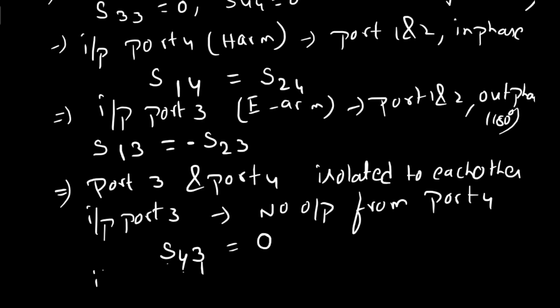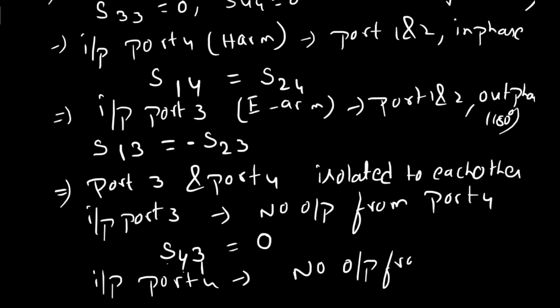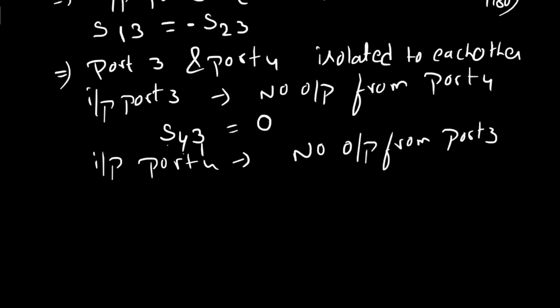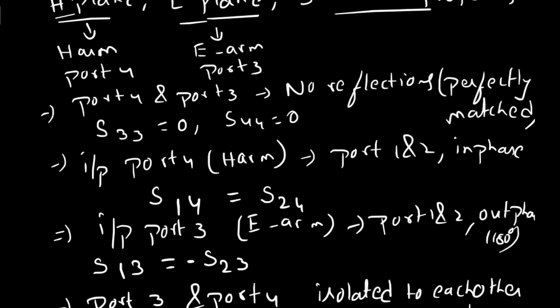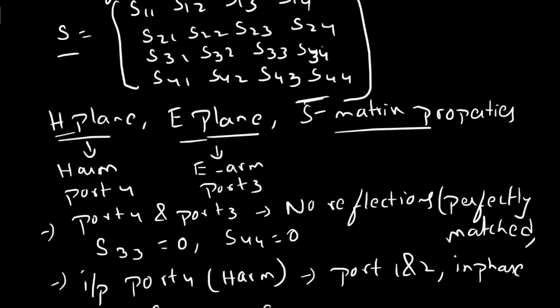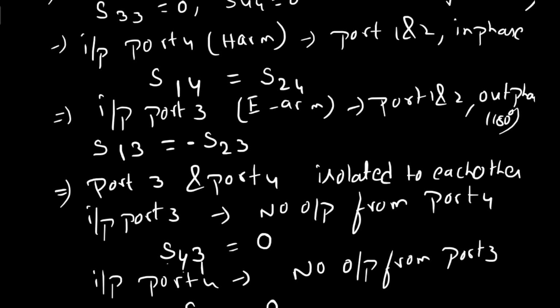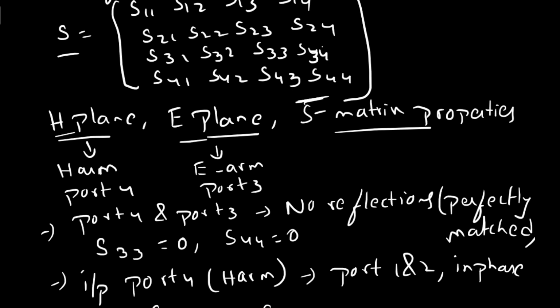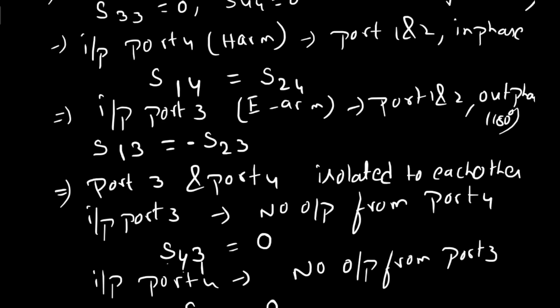Similarly, if you apply input to port 4, there is no output from port 3, because they are isolated. So with input port 4 and output port 3 there is no signal, and you can mention it as 0. So with these properties of E plane and H plane and their geometrical representation, we have determined these elements in the S matrix.